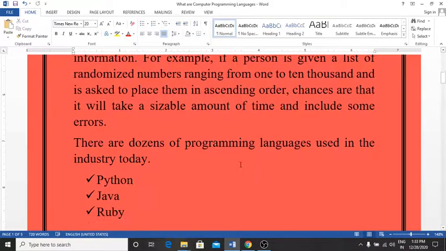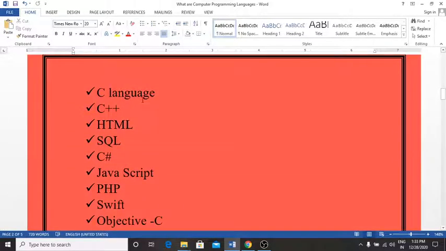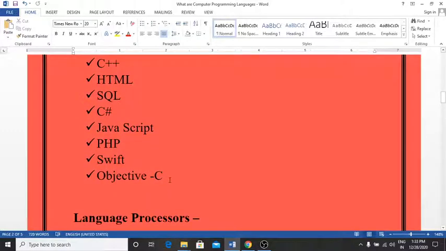So there are dozens of programming languages that are used in the industry today. The languages are mentioned here. The topmost languages in focus today are Python, Java, Ruby, C language, C++, HTML, SQL, C#, JavaScript, PHP, Swift, and Objective-C. These are some of the topmost languages in the industry.